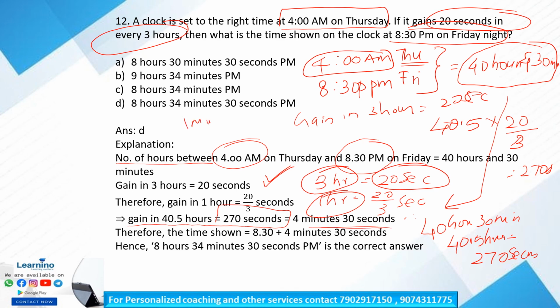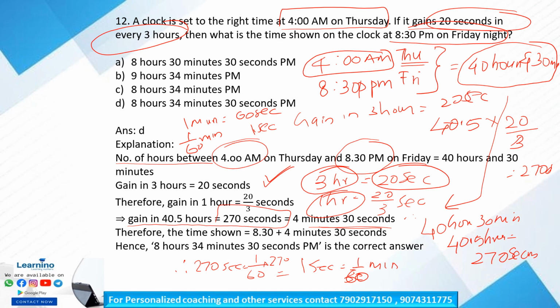1 minute is equal to 60 seconds. Okay, 1 second is equal to 1 by 60 minute. Therefore 270 seconds is equal to 1 by 60 into 270, that is equal to, by solving it we will get 4 minutes and 30 seconds.